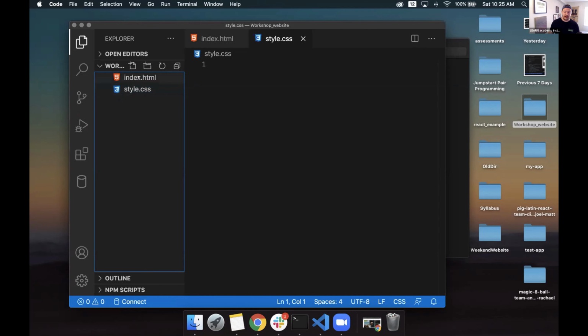So as long as we have index.html and as long as we have style.css, we're looking good. Additionally, we want to do one more thing. So we learned how to make a file inside of VS Code. We want to create a directory as well. So let's go ahead and click on this button that's to the right of Create File. We want to create New Folder.